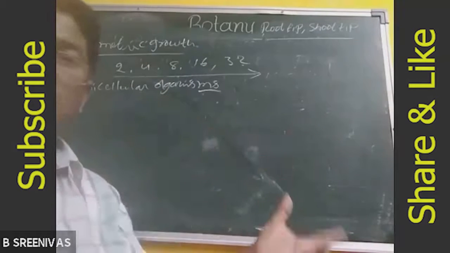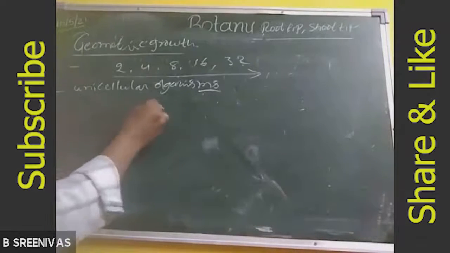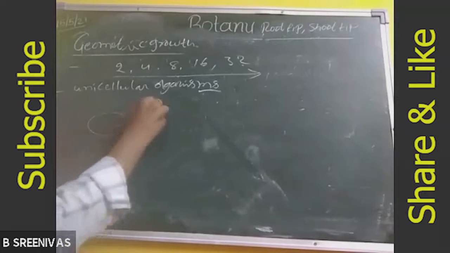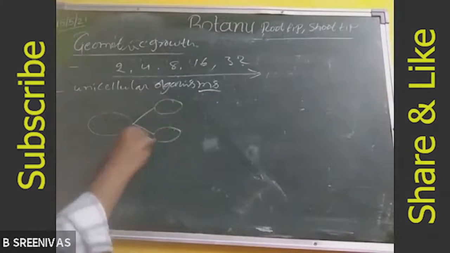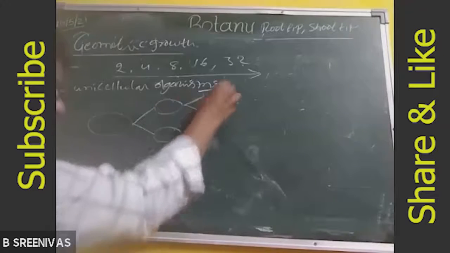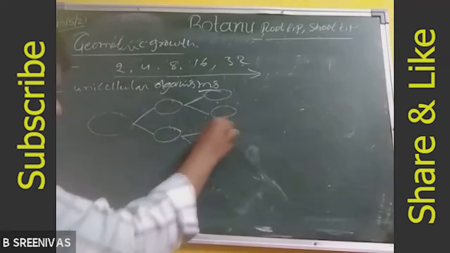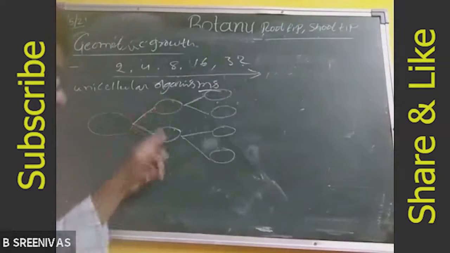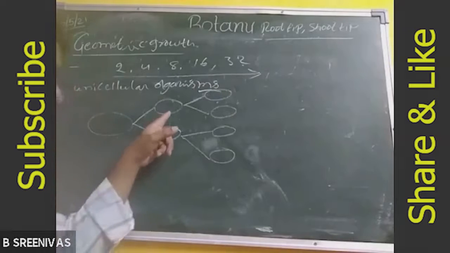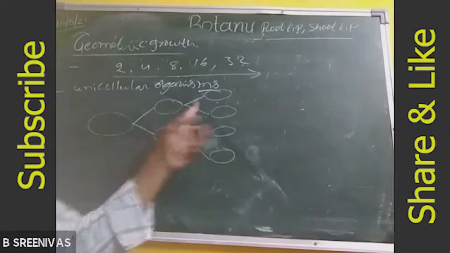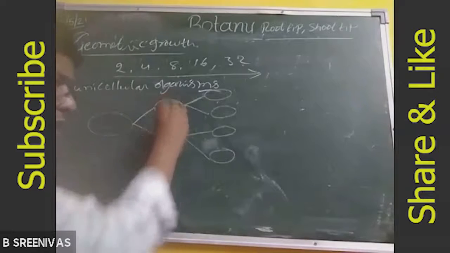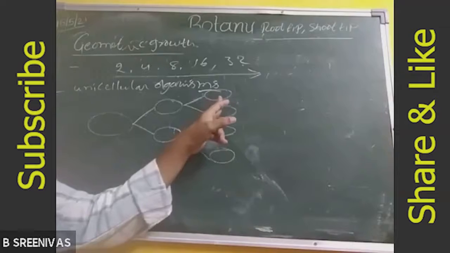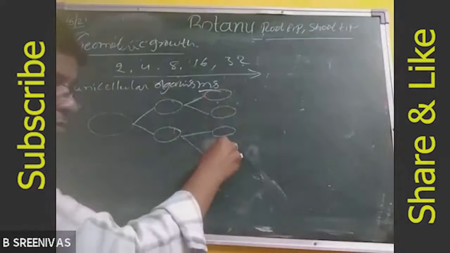See how fast the growth takes place. Here it produces 2 daughter cells again. So take one bacterium. One bacterium divides into 2. The 2 daughter cells will again divide and produce 2 more daughter cells each. In arithmetic progression, only one of the 2 daughter cells participates in division. But here both produce 2 daughter cells, which again divide and produce more cells. Here 4.